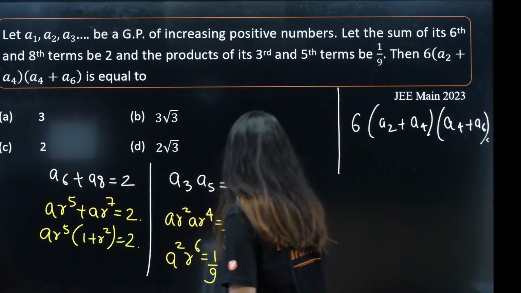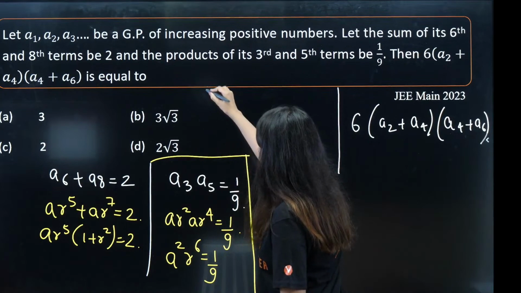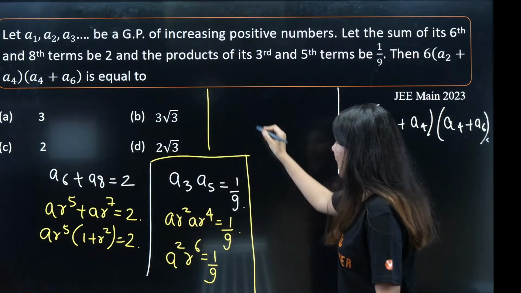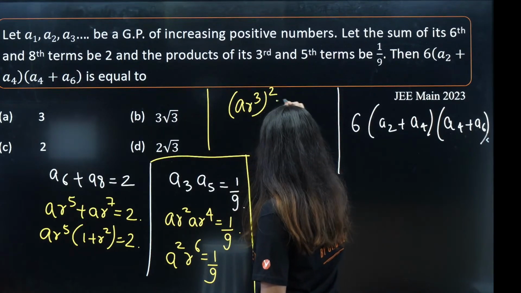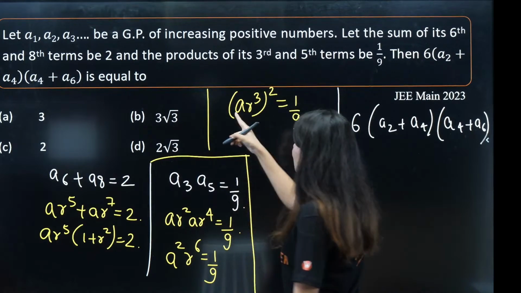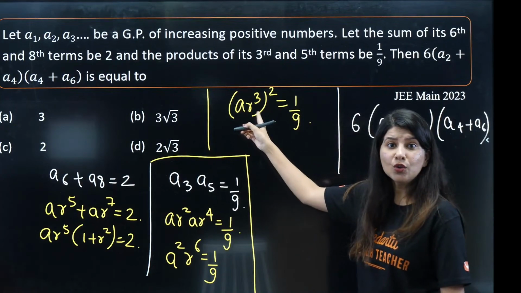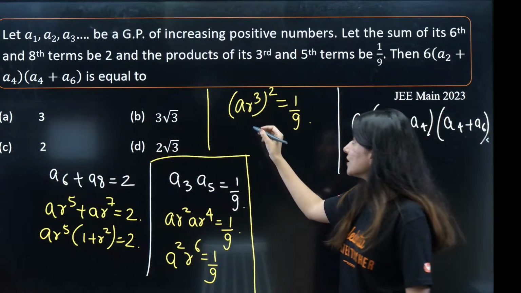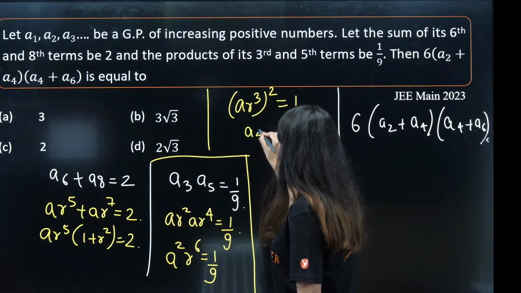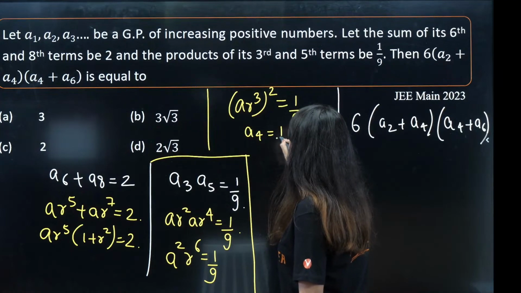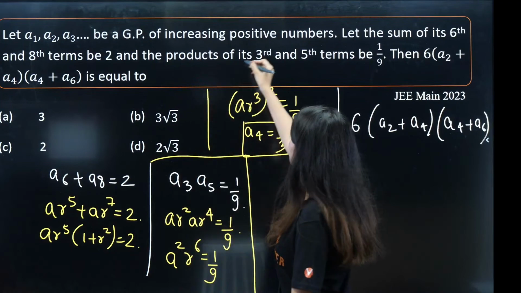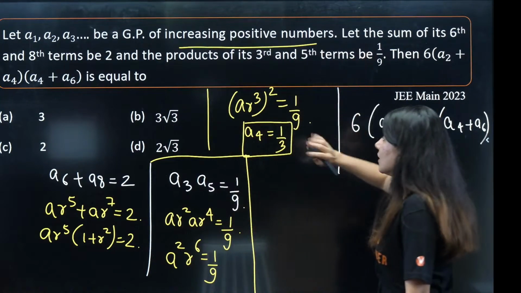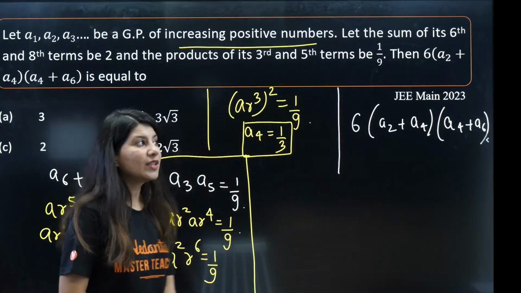Can you see that? A square R raised to power 6, or we can say AR cube whole square is 1 by 9. What is AR cube? AR cube is nothing but the 4th term. 4th term squared is 1 by 9. So the 4th term will be 1 by 3, because the terms are increasing and positive, so I have neglected the minus sign.